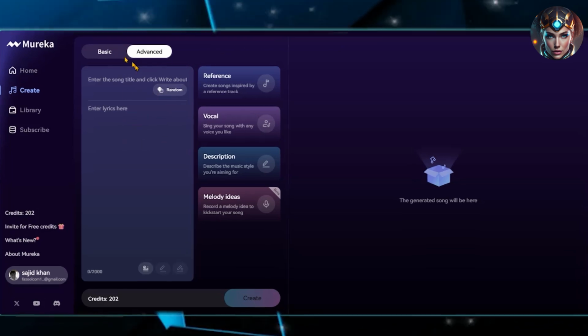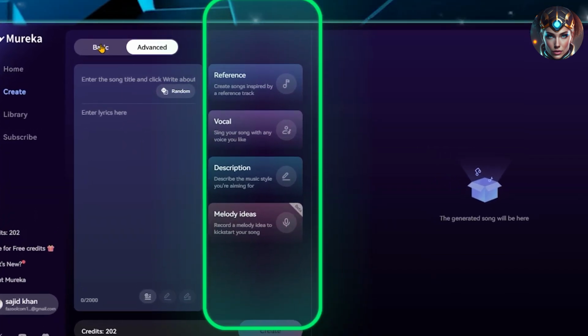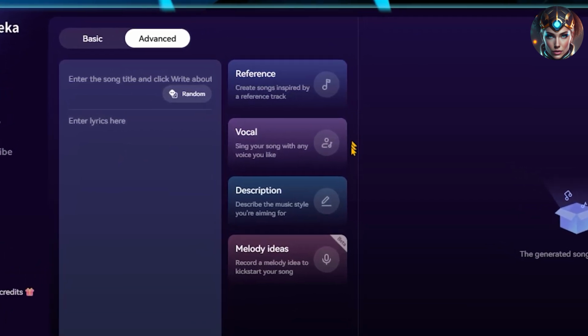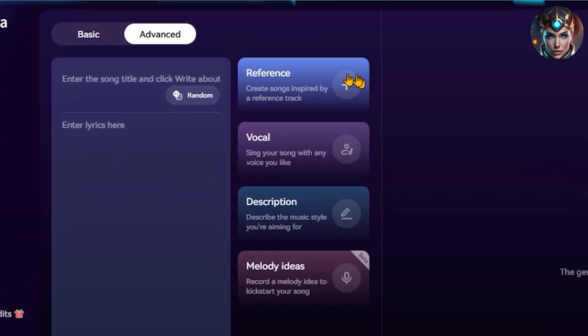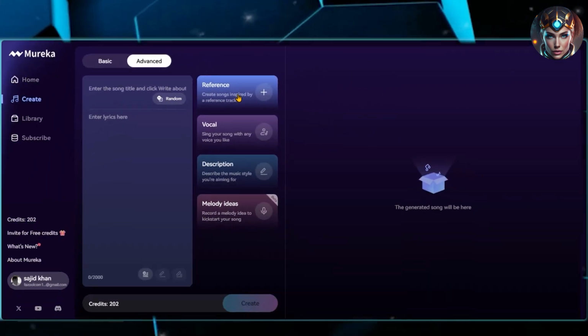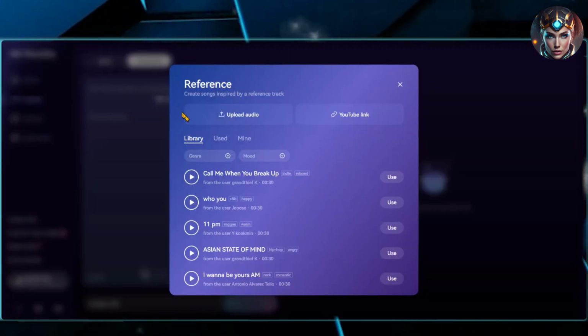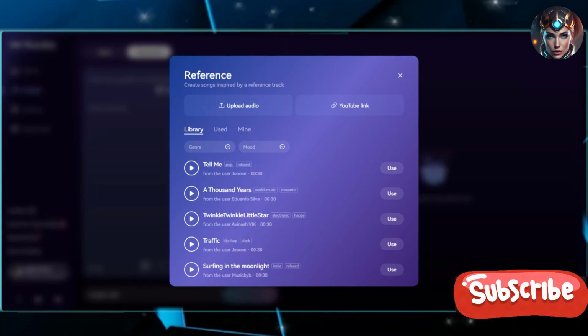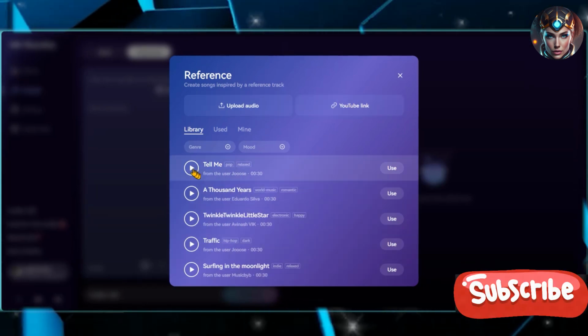When you open Advanced Mode, you'll see 4 options for creating music. The first option is Reference Music, where you give Mureka a song you like and it creates something similar. Click the Reference button. Here you can upload your own audio file, paste a link to any existing song, or pick from music uploaded by other Mureka users. For example, someone uploaded the famous Tell Me song.